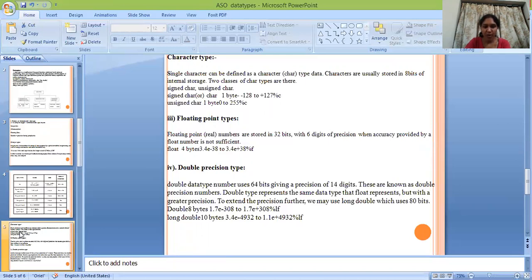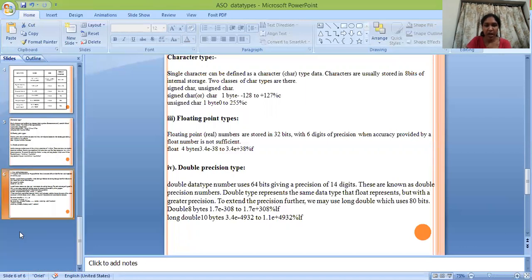Long double occupies 10 bytes and the range is 3.4e minus 4932 to 1.1e plus 4932, and the format specifier for long double is %Lf.